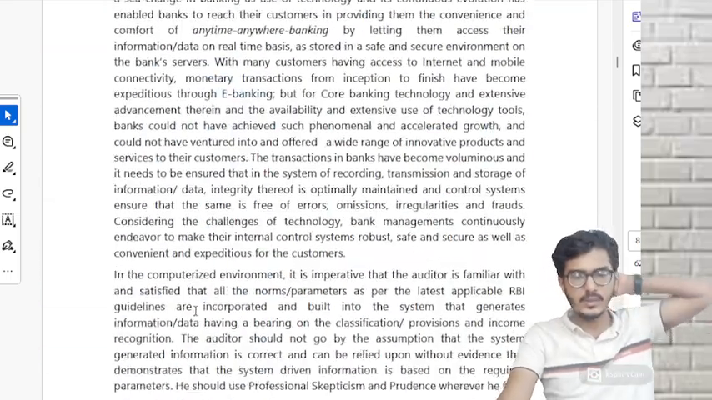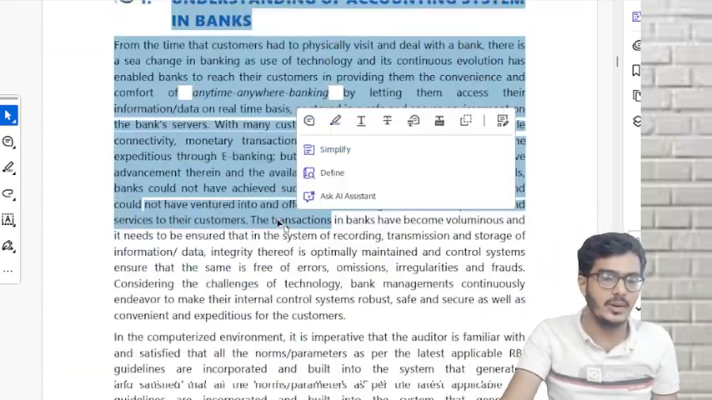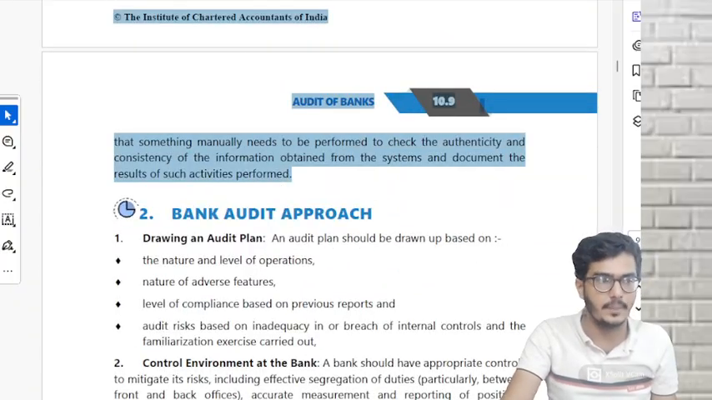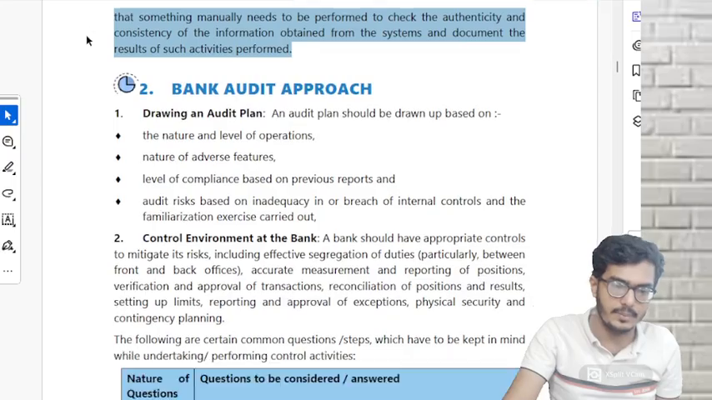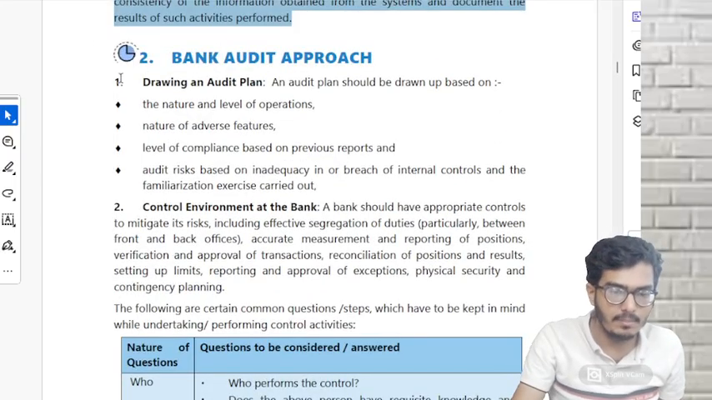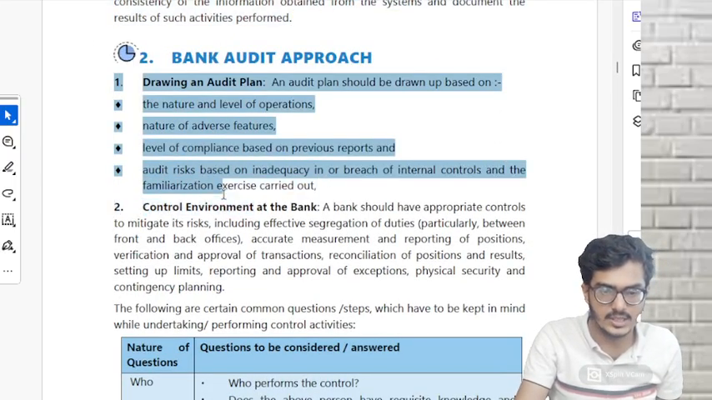Then this entire part, understanding the accounting system, skip. Entirely skip till here. Till here it is entirely skip. Bank audit approach, mug this one. Just point number 1.